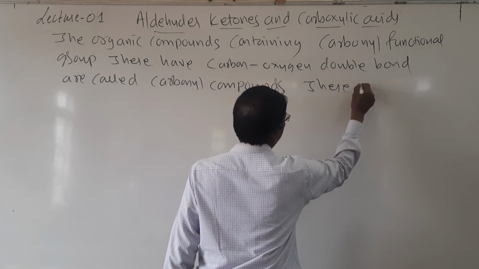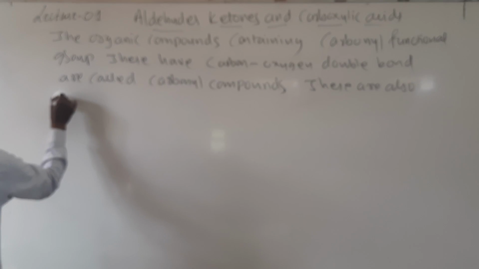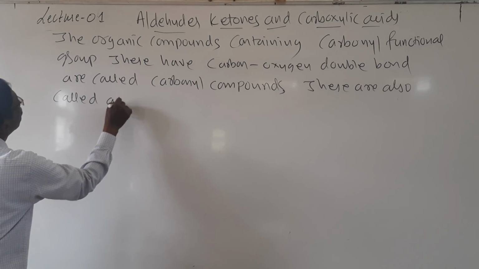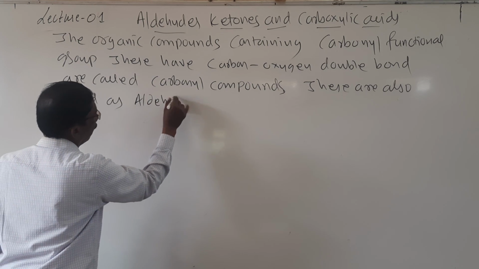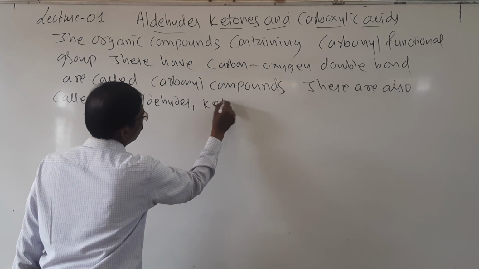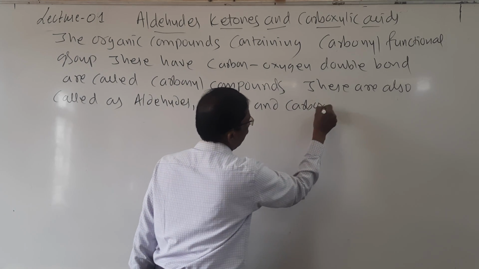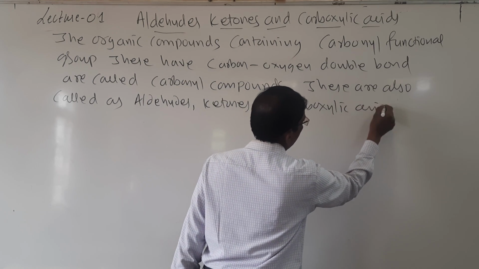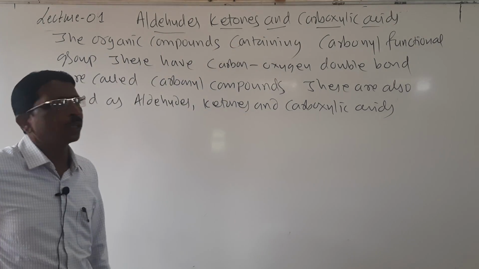These are also called aldehydes, ketones and carboxylic acids. Here is the definition.